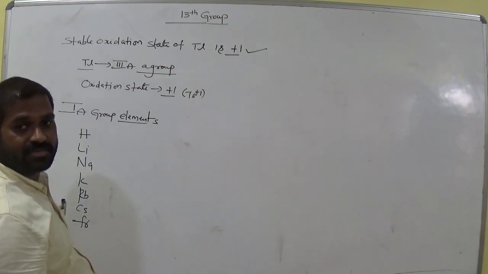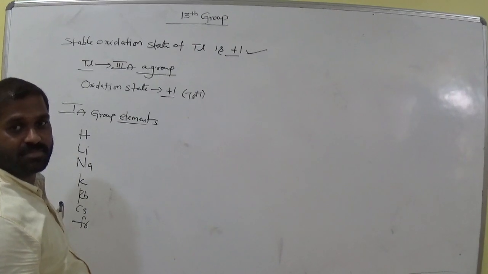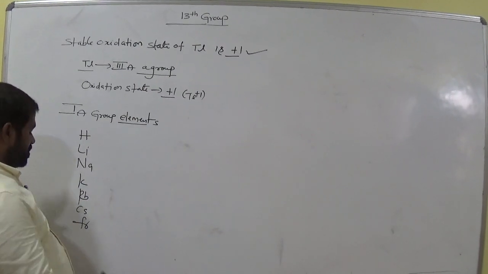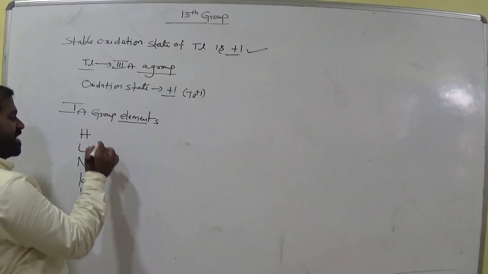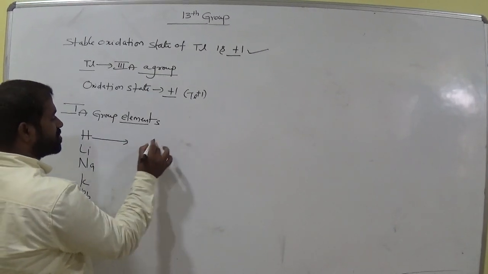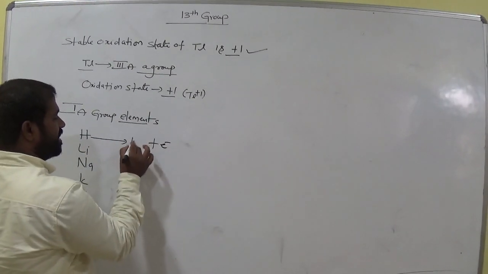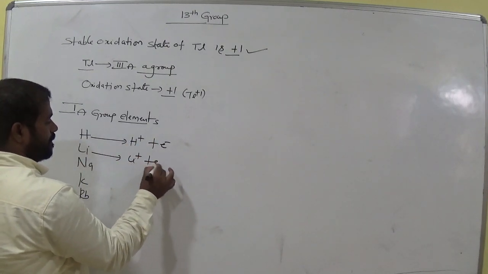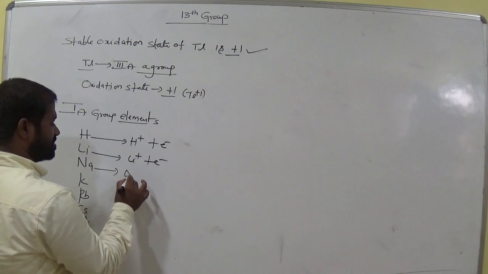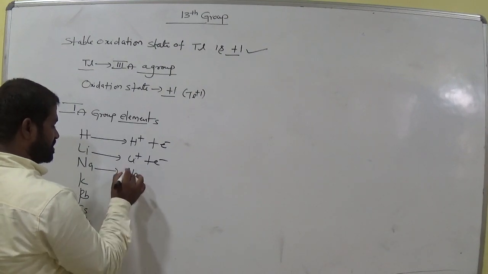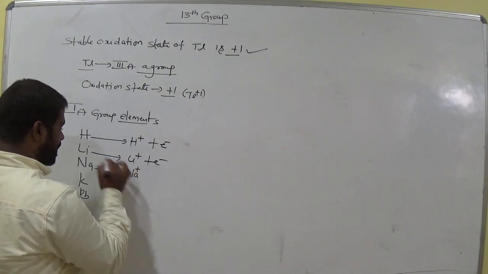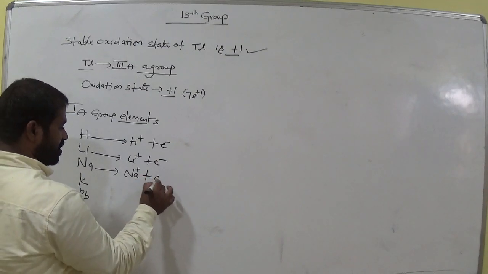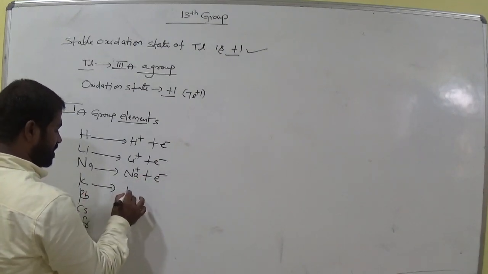Clear? So all these first A group elements can lose only one electron, then it becomes H plus. How many electrons does sodium lose? Only one electron. Am I right?